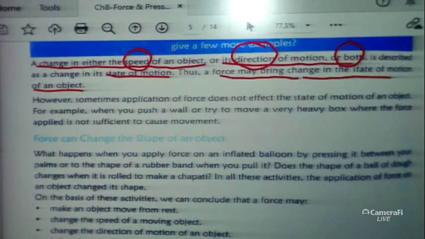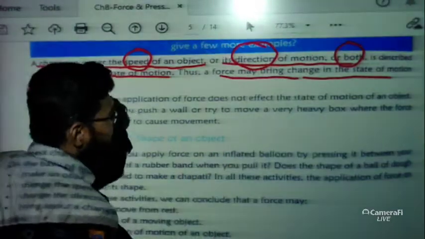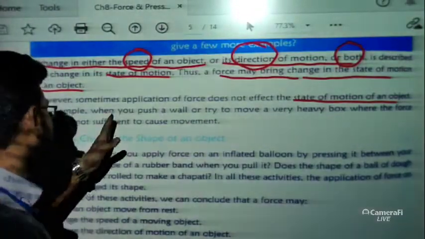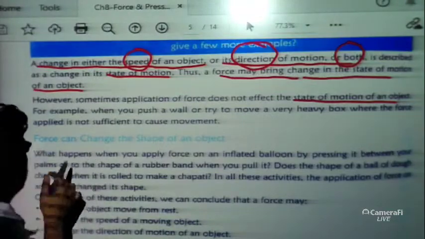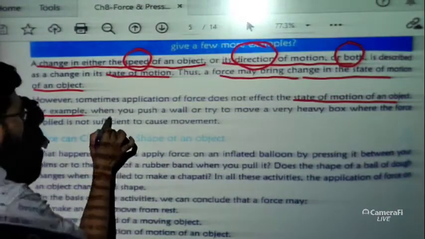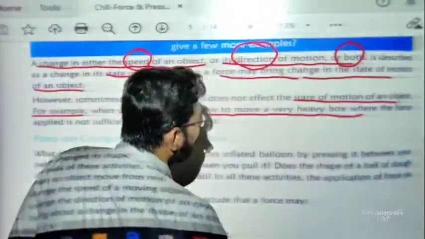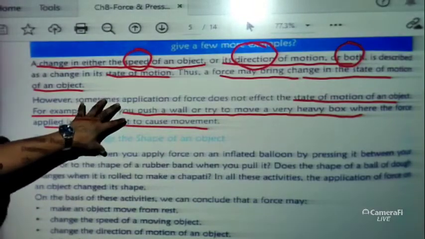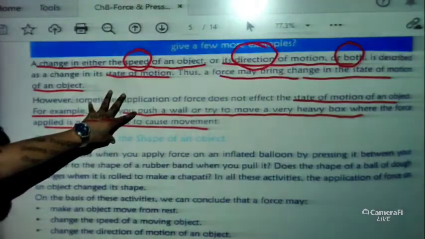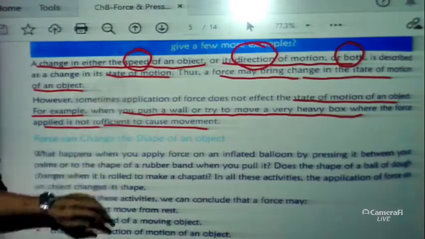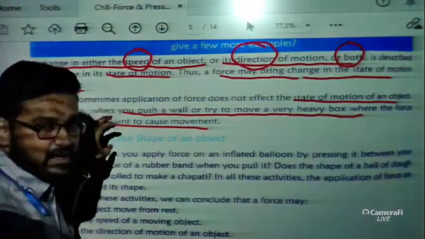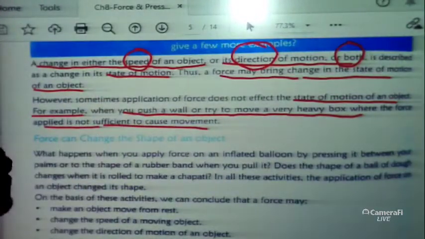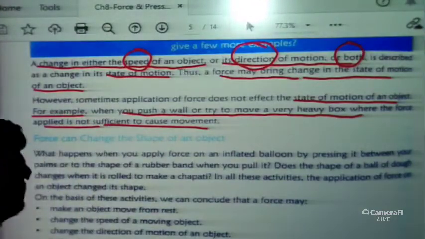However, sometimes application of force does not affect the state of motion of an object. Now, exception is everywhere, so in this case also there is an exception. Let us take an example. When you push a wall or try to move a very heavy box, the force applied is not sufficient to cause the movement. If I push this board, will the board move? Obviously not, because the force that I apply here is not sufficient to move this board. So I am applying a force but there is no change.